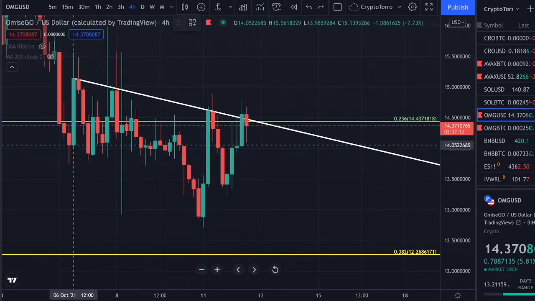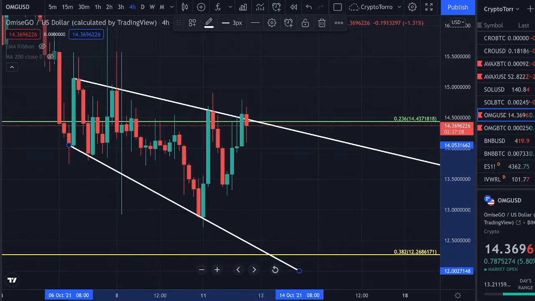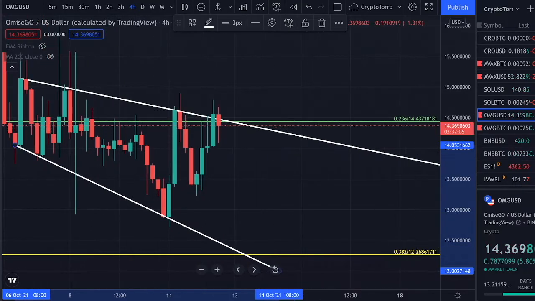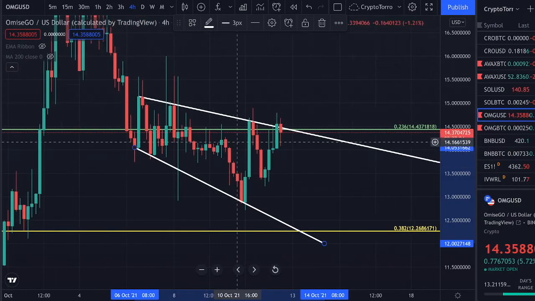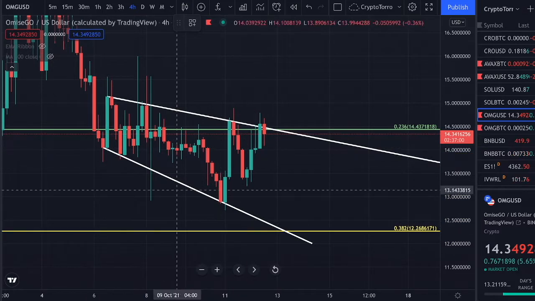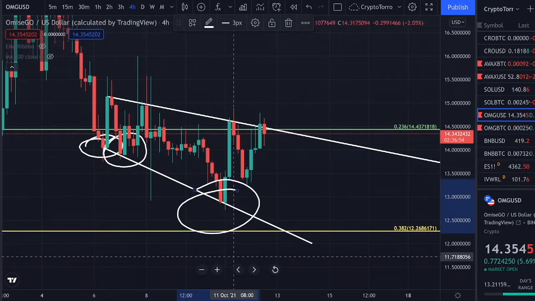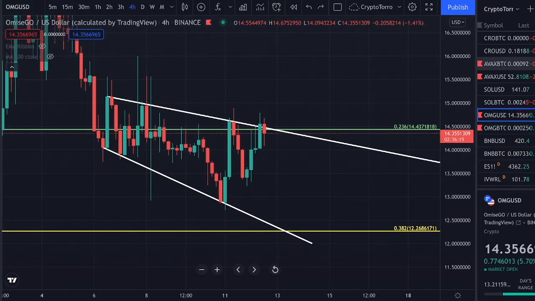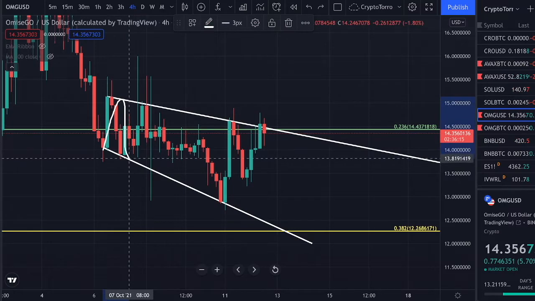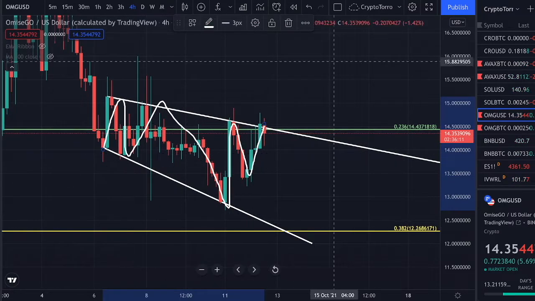As well, if we take a look at this point in time, you can clearly see that we are creating, actually, if you ask me, a broadening wedge. Why is this a broadening wedge? Due to the fact that this is also a confirmed descending support, already having 1, 2, and as well a 3rd touch point. So what is absolutely good to know about broadening wedges is that they are most of the time breaking out towards the upside, so that could perhaps be the case as well here.